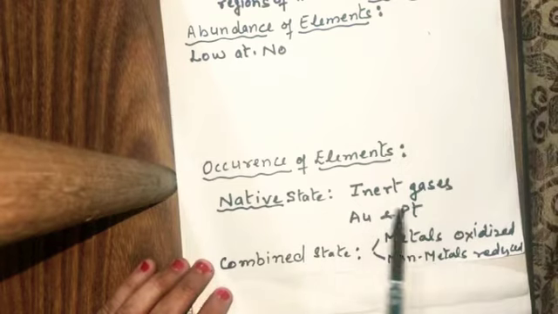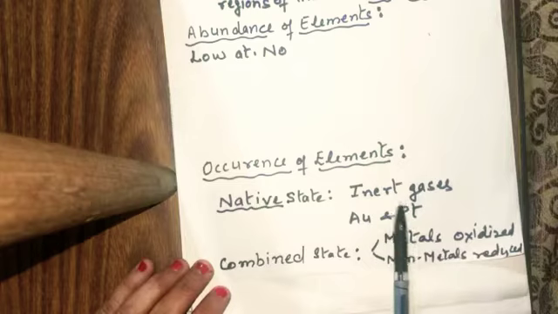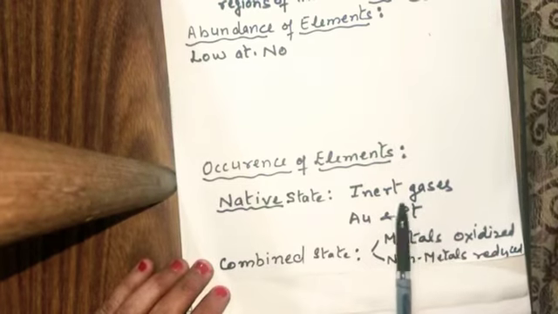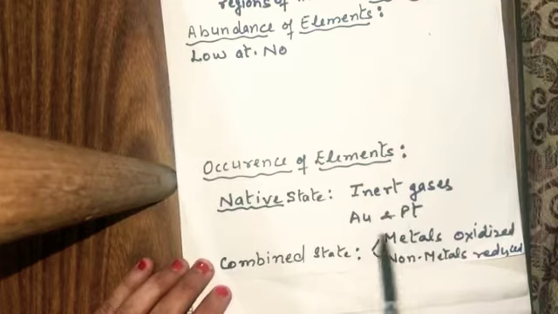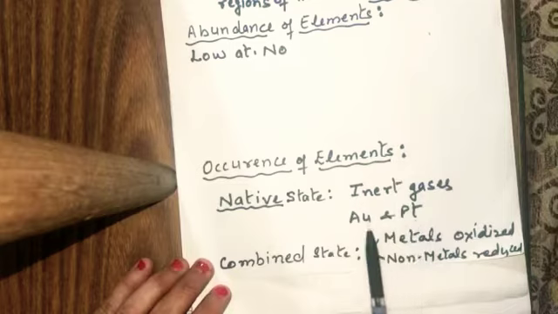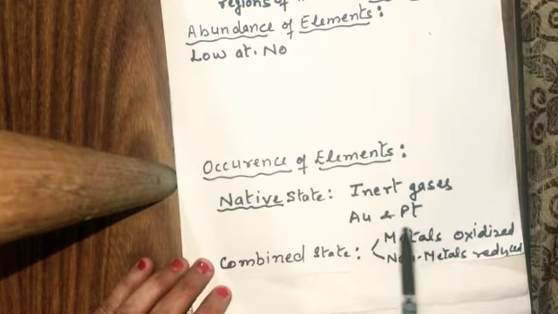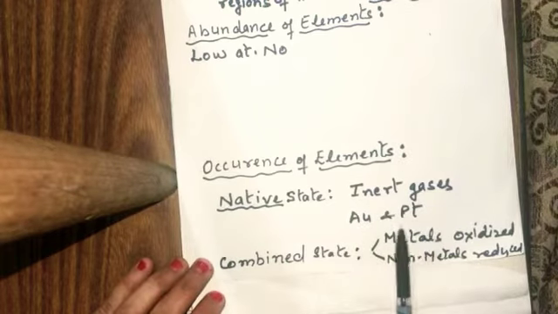And the examples are the inert gases. Inert gases are the 18 group elements which exist in the native state. Among metals, gold and platinum exist in the native state because they are known as the noble metals, and noble metals do not react with any moisture, with any gases of the atmosphere.